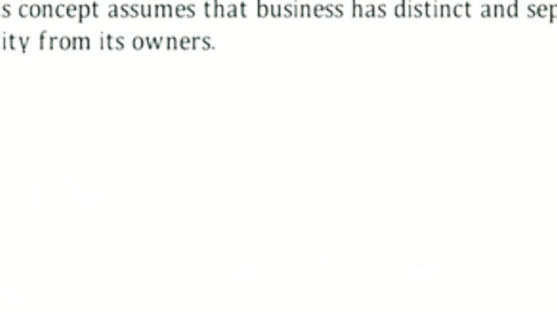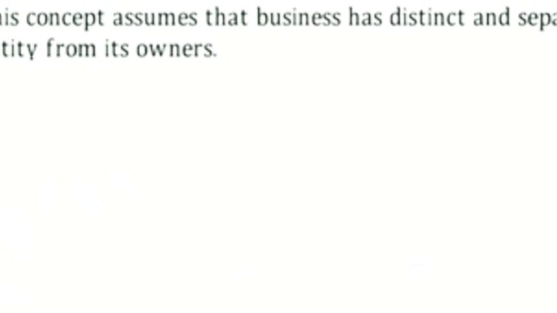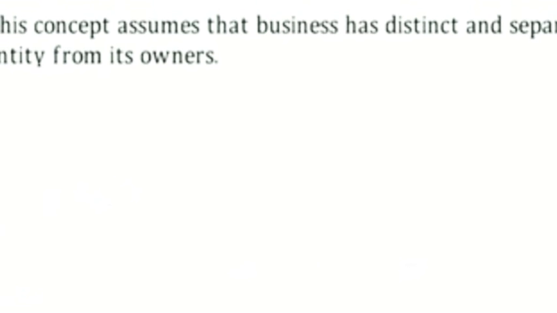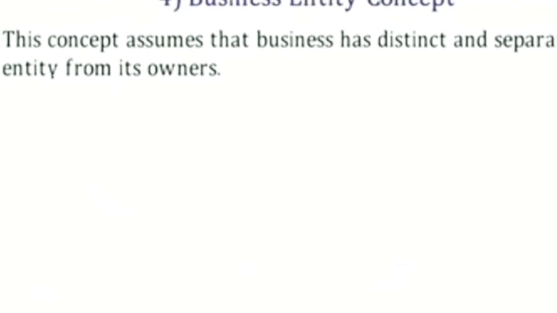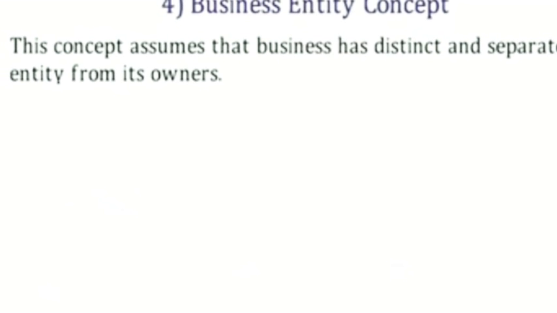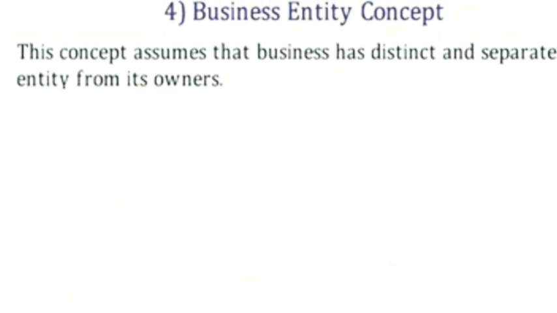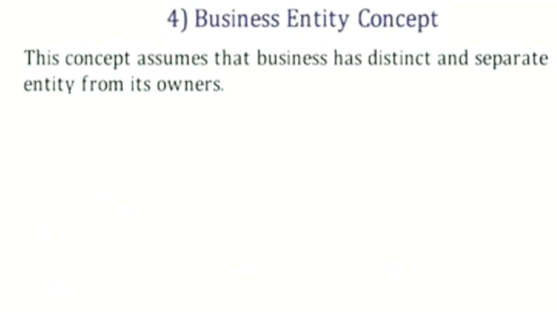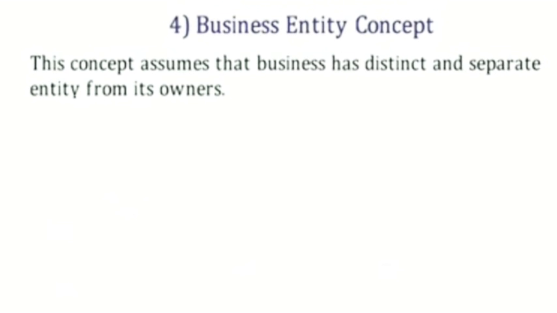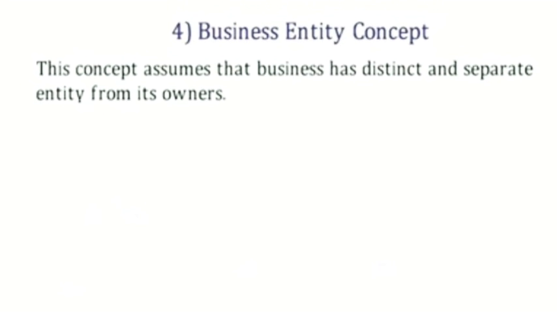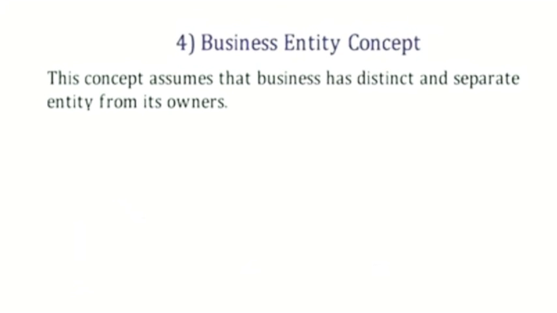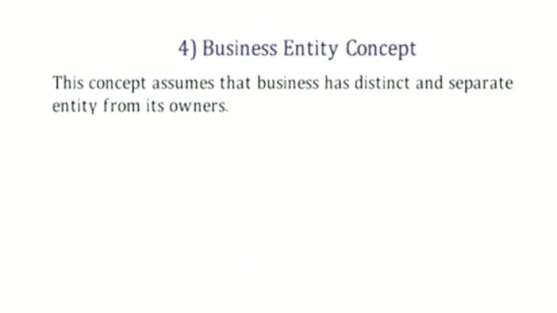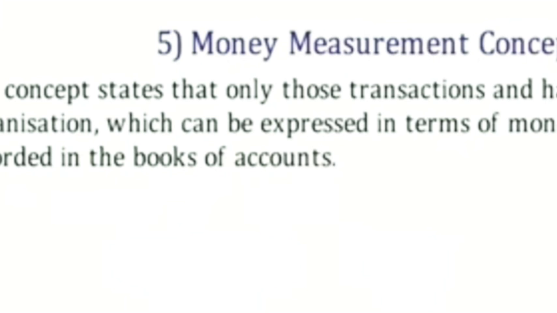The fourth accounting concept is the business entity concept. According to this concept, the owner of a business is always considered a separate identity and his business is a distinct and separate identity in the eyes of the law, especially in the case of a company form of organization or partnership form of organization, whatever it may be.